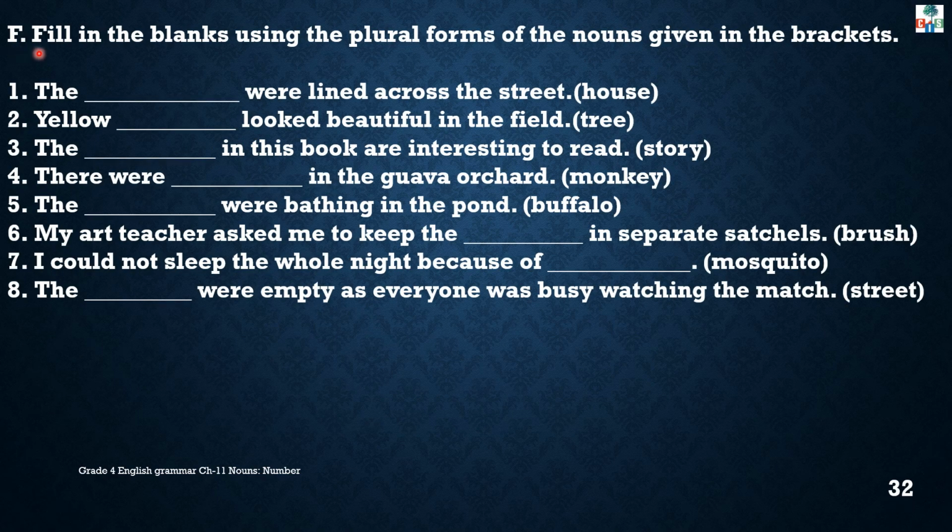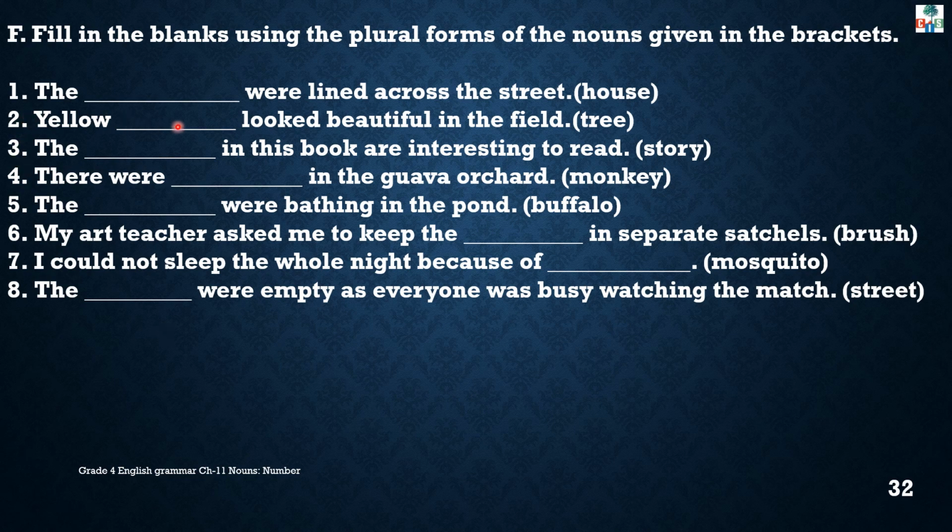Exercise F. Fill in these blanks using the plural forms of the nouns given in the bracket. Children, here 8 blanks are given and at the end of each blank brackets are given, and in that bracket nouns are given and you have to change the nouns into plural form. See the first one.